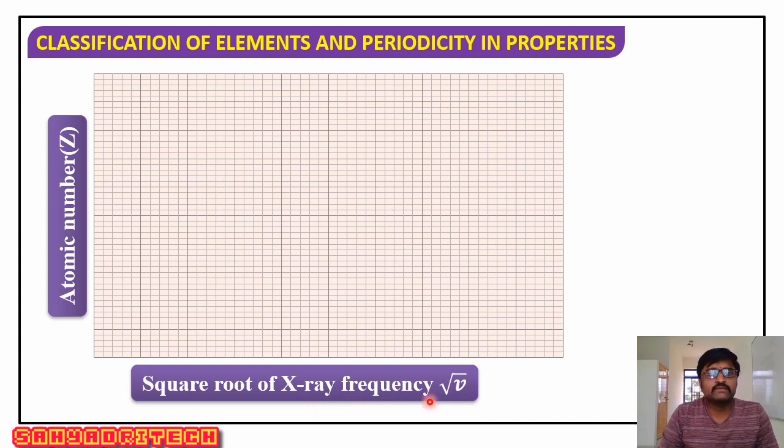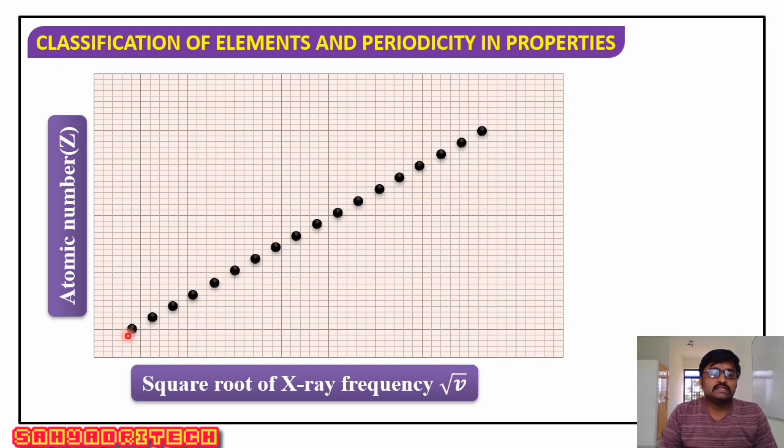When the element is irradiated, X-rays are emitted, and the square root of the X-ray frequency emitted by that element is related to the atomic number of the corresponding element. When he plotted this graph, he observed an almost linear, straight line.